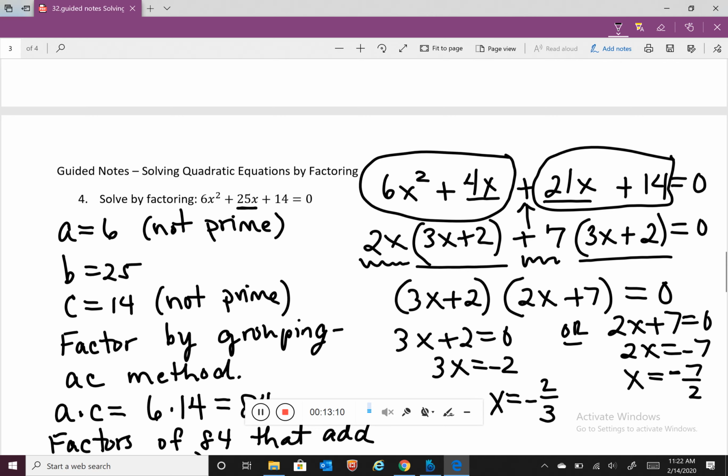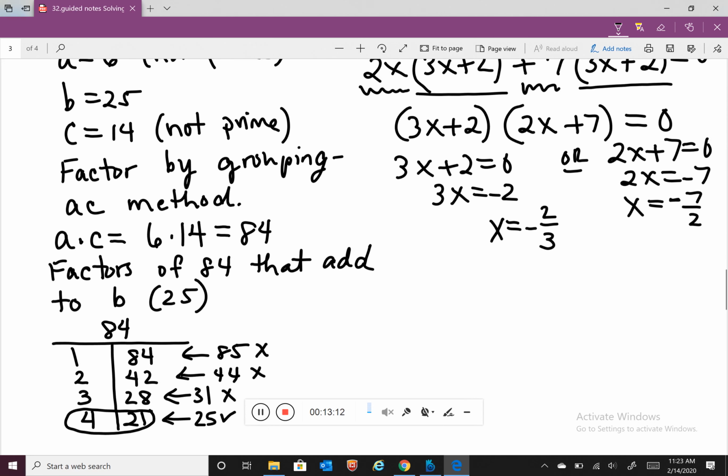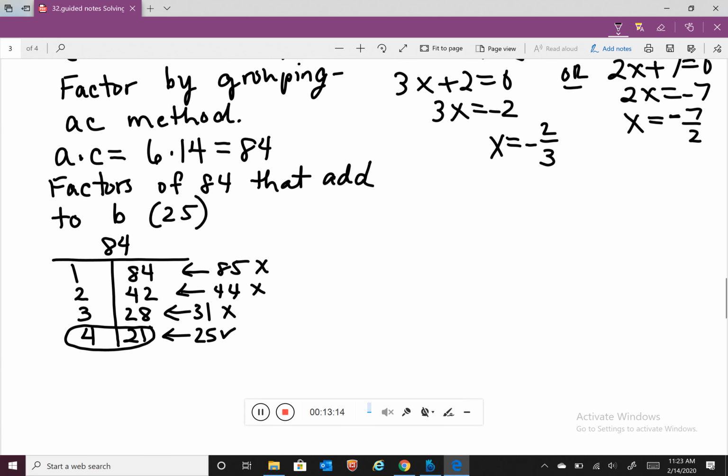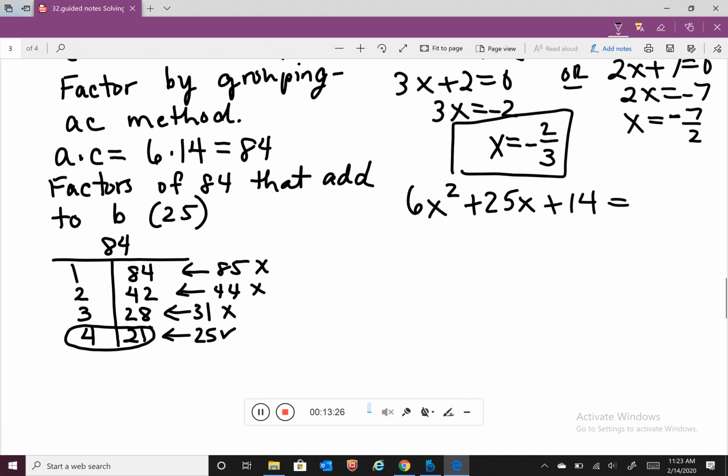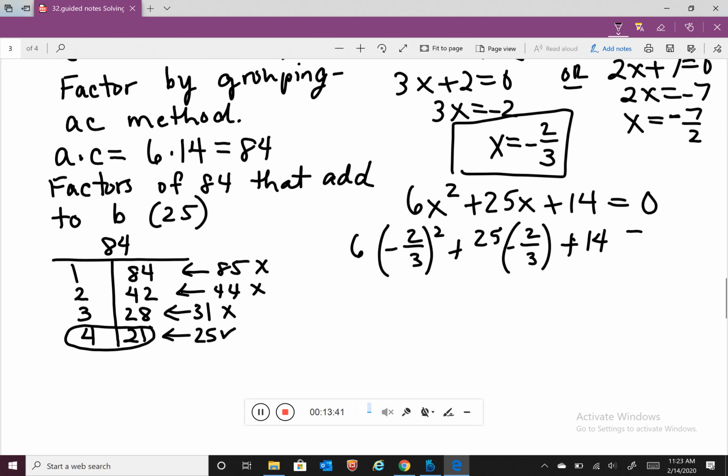And I think it would be good for us to do one check together. I'm going to just choose to check this negative 2/3. So I'm going to go to the original, 6x squared plus 25x plus 14 is supposed to be equal to 0. So we have 6 times negative 2/3 squared plus 25 times negative 2/3 plus 14. Just take it slow.